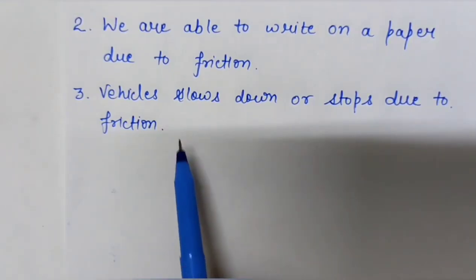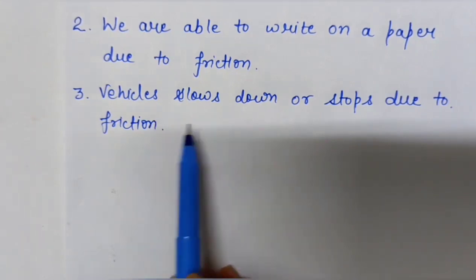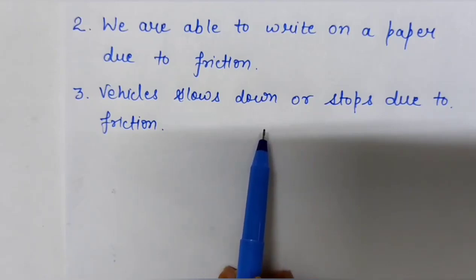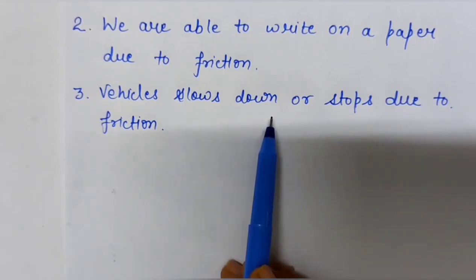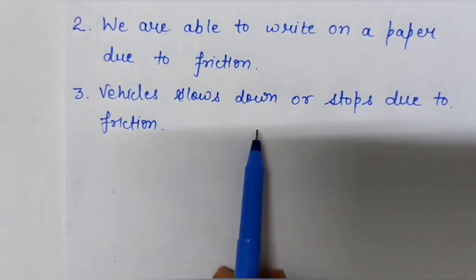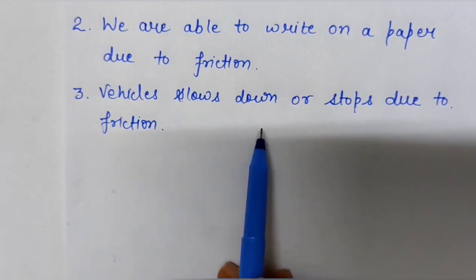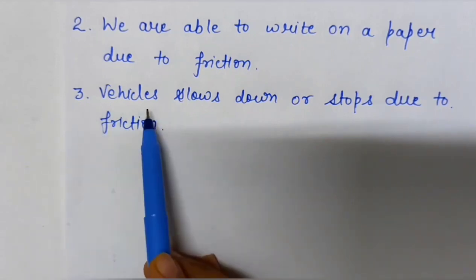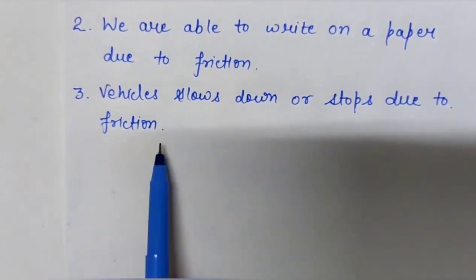Okay, if an object is moving, then it would never stop if there were no friction. Means all the moving objects stop or slow down only because of friction, and a moving object would never stop if there were no friction. So the third advantage is all the vehicles slow down or stop due to friction.